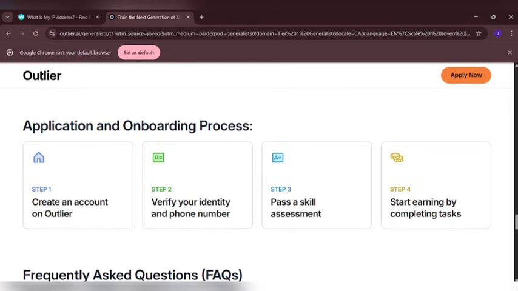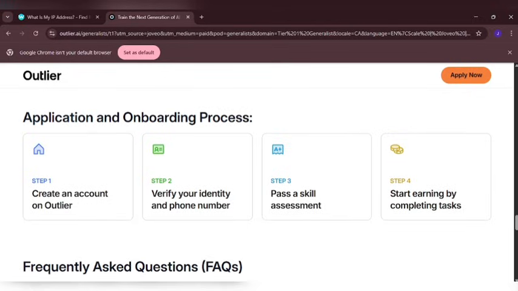Now you also need a phone number to verify your account, meaning you need the particular location phone number you're using to create this account. Now also pass a skill assessment. That means that you need to be doing some assessment to move over to step 4, which is start earning by completing tasks. So it is very simple to set up an account on Outlier.